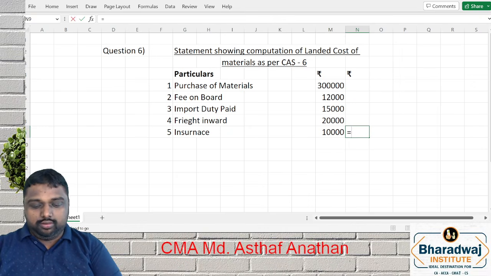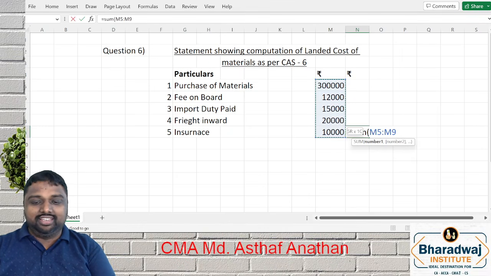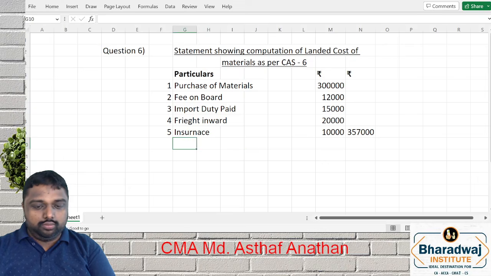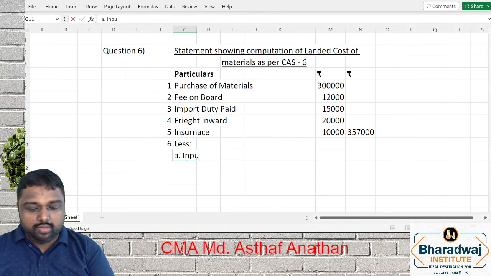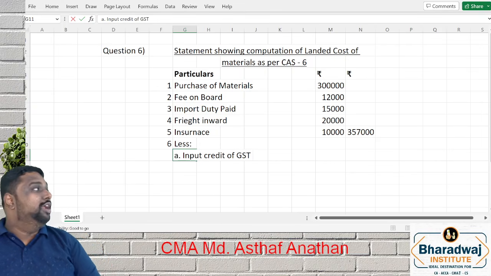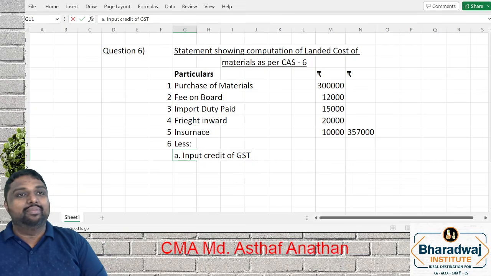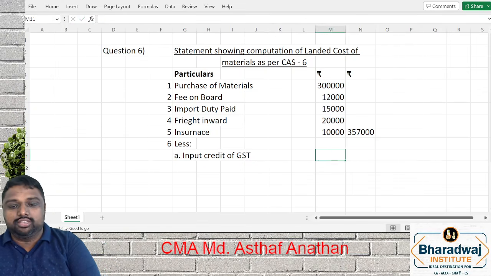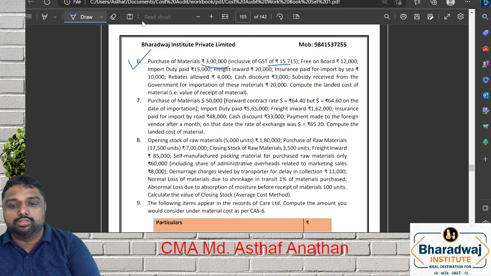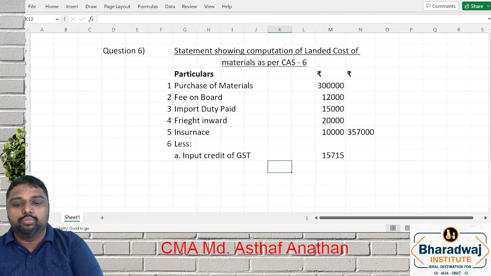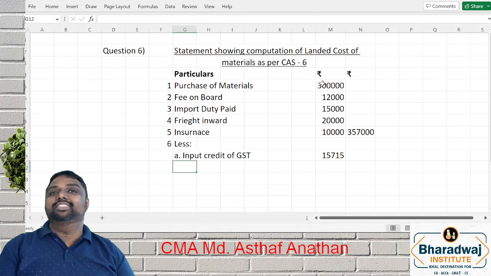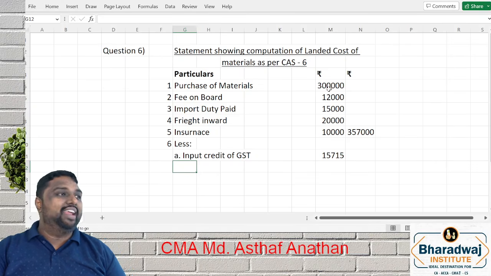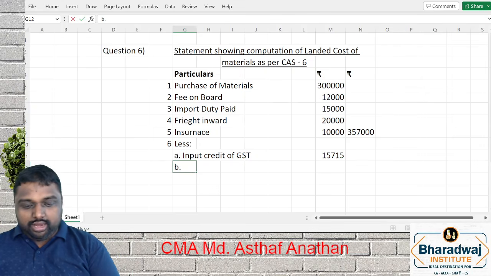Rebate is what? Rebate is a deduction. So first we have to reduce input credit of GST, because we know whatever you paid on your input, you can claim at the time of sale. They may not tell you how to reduce the item because you can claim the input credit. You can do it two ways. Either you can reduce here separately or you can adjust with the purchase itself. Both ways you will get the correct final answer. Next, rebate allowed.